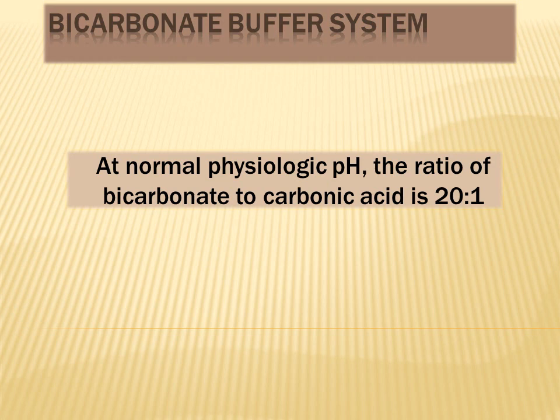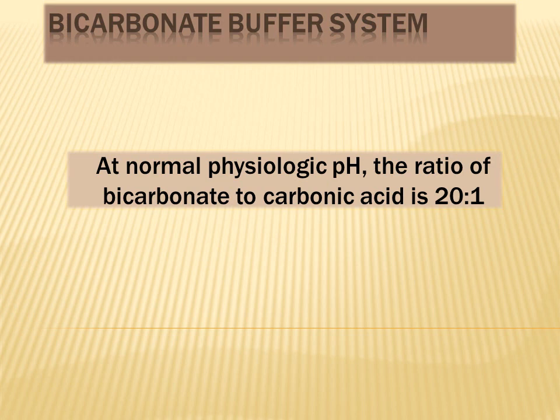So in order to maintain the normal physiologic pH inside the body, which is 7.35 to 7.45, the ratio of bicarbonate ion to carbonic acid concentration should be 20:1. If this ratio is disturbed, then it would lead to disturbance in pH of our body fluids.